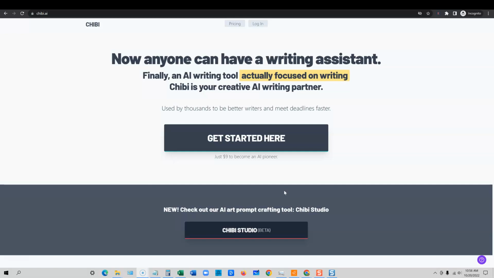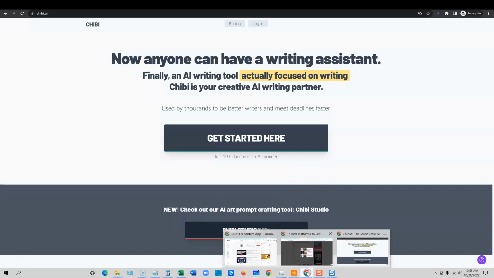This is definitely going to be for those that want more control over their AI content and they want something that they've never seen before. Chibi offers a lot more than the other tools that you're going to see, and you're going to be able to get as involved as you want with the writing, but there's also a lot for those of you that want to just use the tool for the most part the way that you use other tools as well. I just think that this is one of the most interesting and unique AI content generation tools that I have seen over the last 12 months. So I want to jump into this.